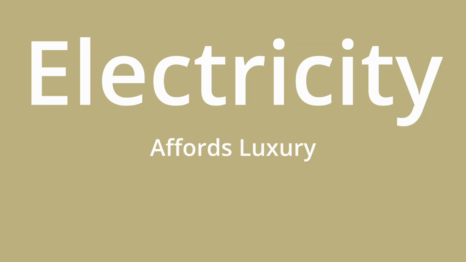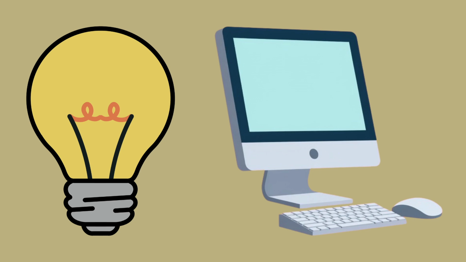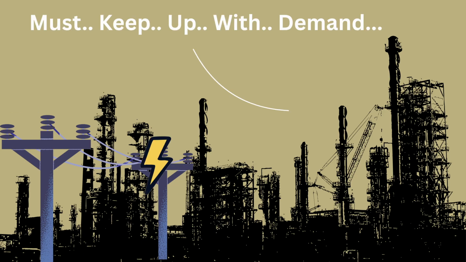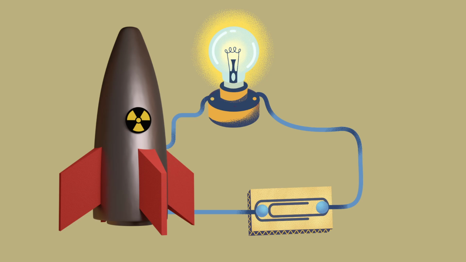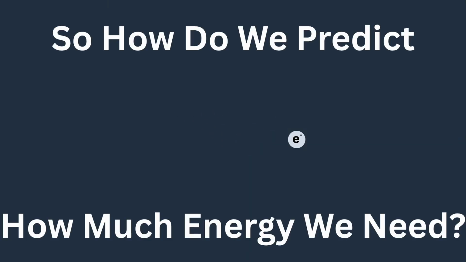Electricity affords luxury to society. Though from light bulbs to computers, it is a constant job to generate the exact amount of power to meet demand 24/7. Too much electricity can kill a machine, too little is useless. Electrons are tiny and temperamental, so how can we predict the seemingly unpredictable?